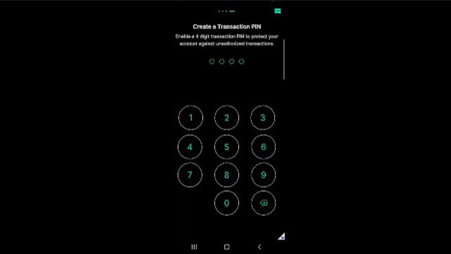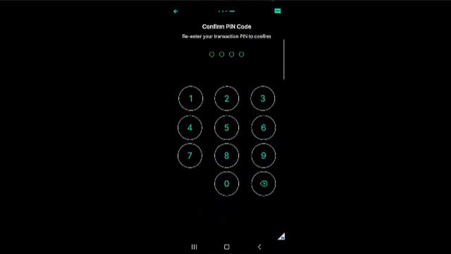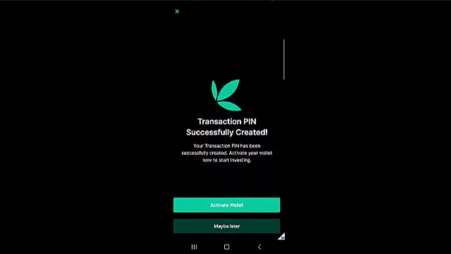All right, so in my case, I could just input any number. Let's say, all right, so that's the number. I have to confirm the code again. And once that is confirmed, the transaction PIN has been successfully created.